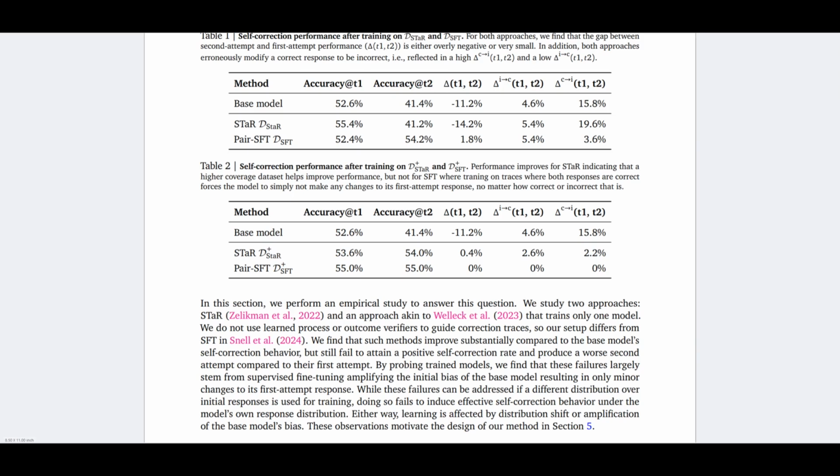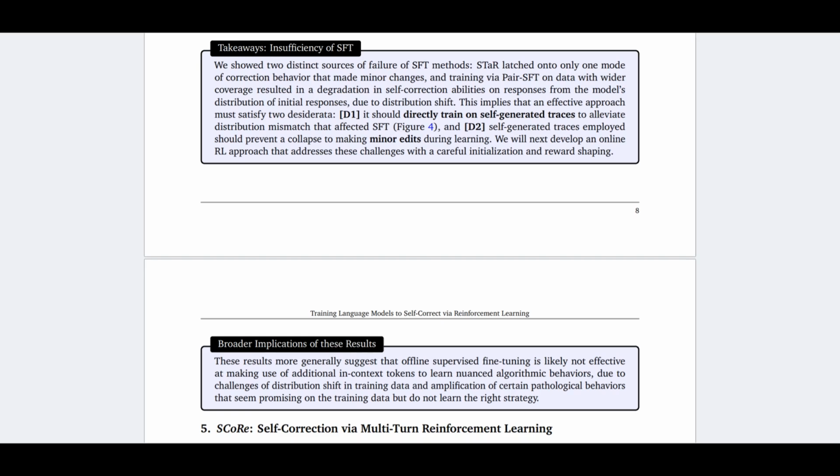Here we get the conclusion that SFT doesn't work. It doesn't instill self-correction behavior. And here the authors find 2 different failures of the method. The one from STaR is that they find only one mode of correction behavior that makes minor changes. And the model trained with pair SFT has degradation in self-correction abilities due to the distribution shift, because the solutions are independent without correction logic.